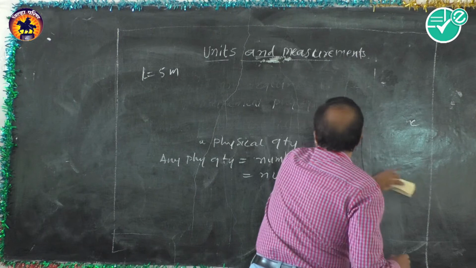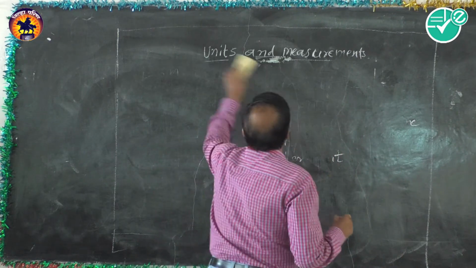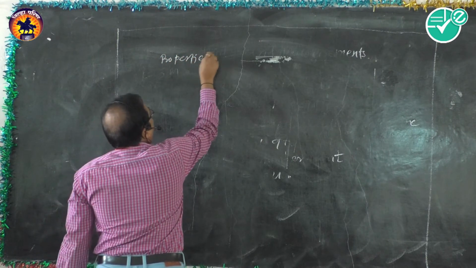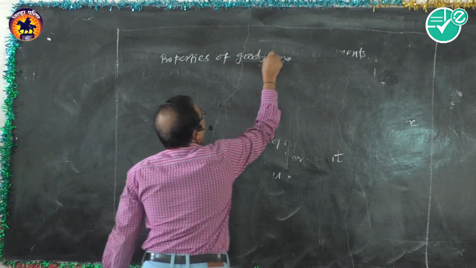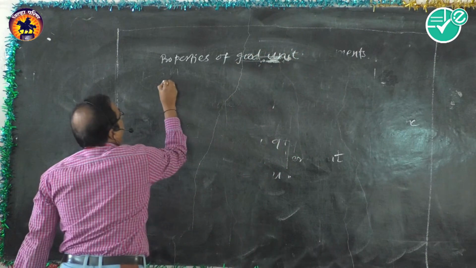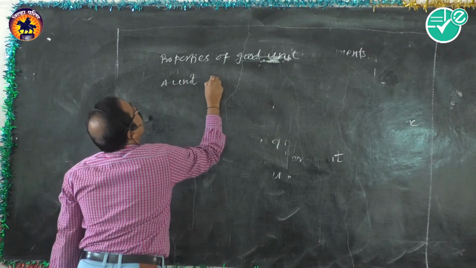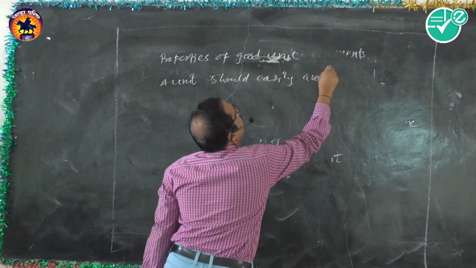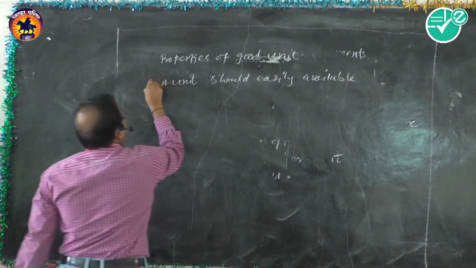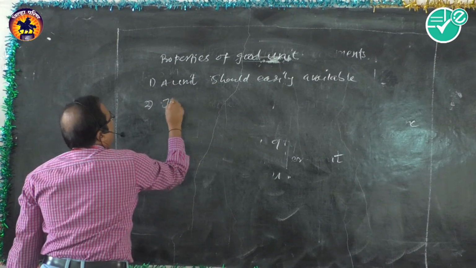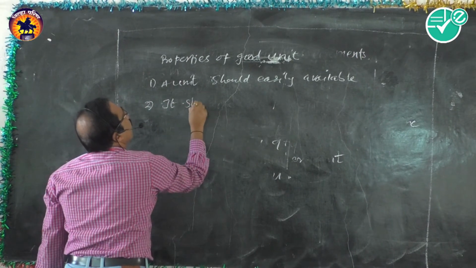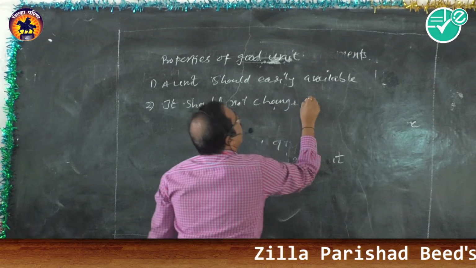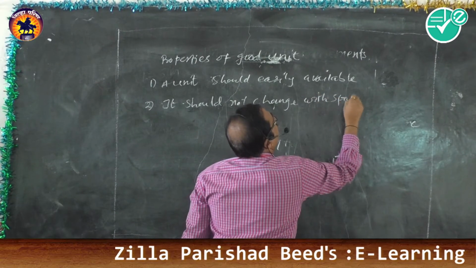What are the properties of a good unit? Let us study the properties. A unit should be easily available. A good unit should not change with space and time.